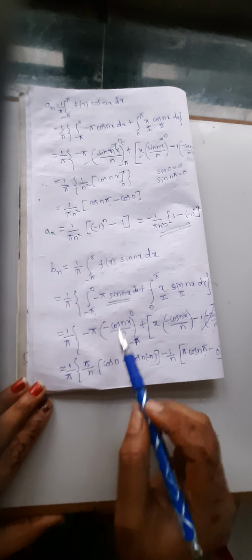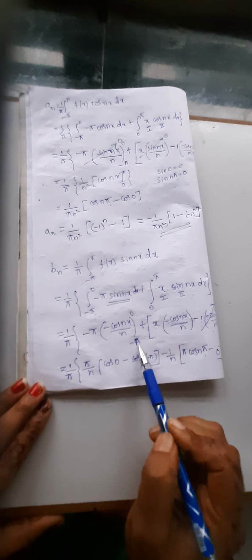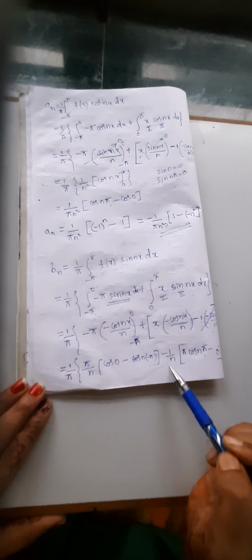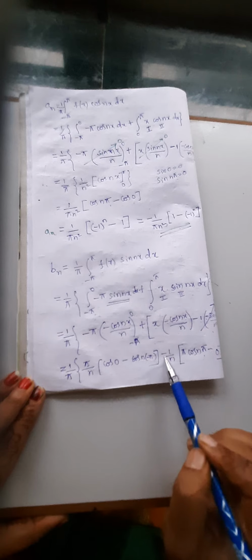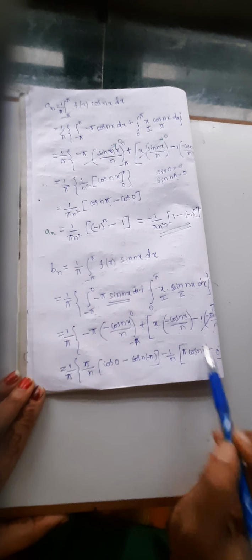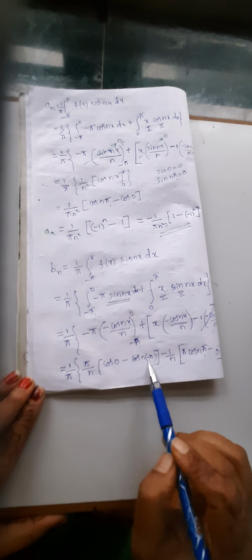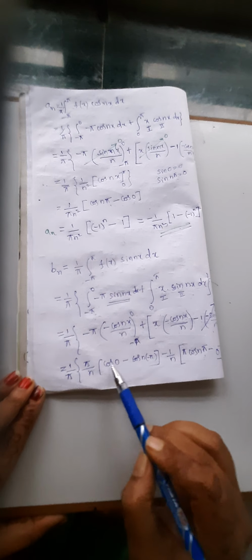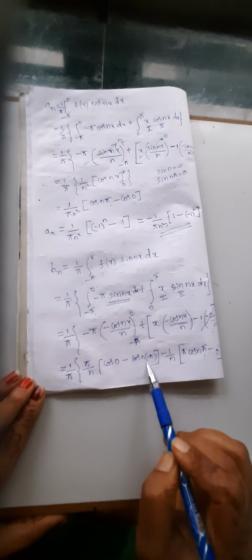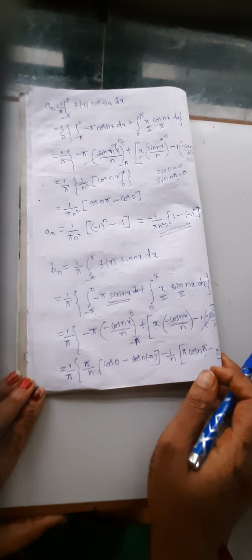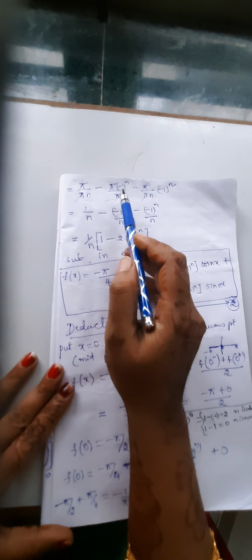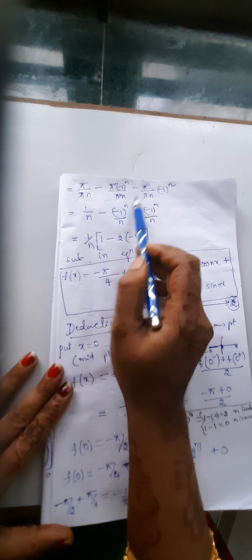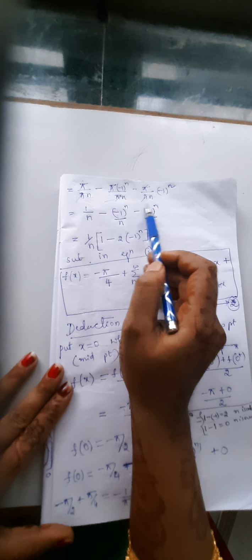Write the remaining term, substitute x is 0, cos 0, minus pi cos of n minus pi, minus cos n pi. Here plus into minus minus, minus, substitute x is 0, cos 0. Here cos of minus theta is cos theta. So it becomes cos n pi. The value of this one is 1. Minus 1 power n. This is also minus 1 power n. Outside 1 by pi is there. Multiply pi by pi n, minus pi by pi into minus 1 power n by n, minus pi into minus 1 power n by pi n.